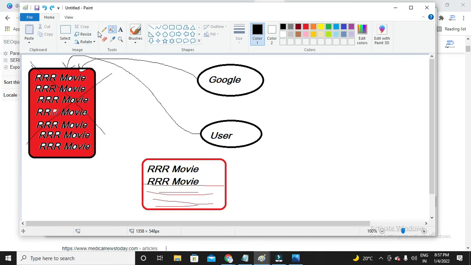So when a user visits this site, from where will he start reading? From here he will start reading. Why? Because the top section is invisible, the top section is hidden, so human beings cannot detect what is hidden. But Google, don't you think Google will find it? Google is a machine. Don't you think Google will find what is hidden here, what is changed? Of course Google will see what is hidden. It is a machine.